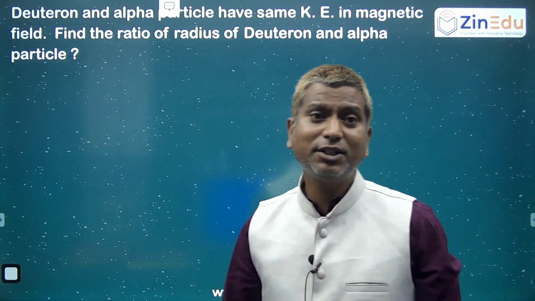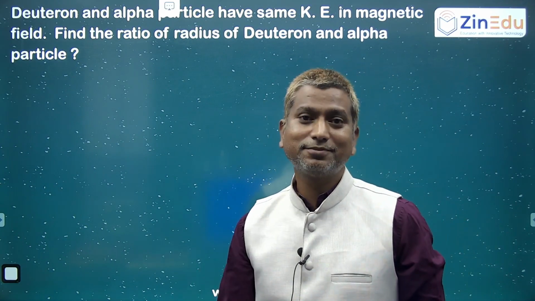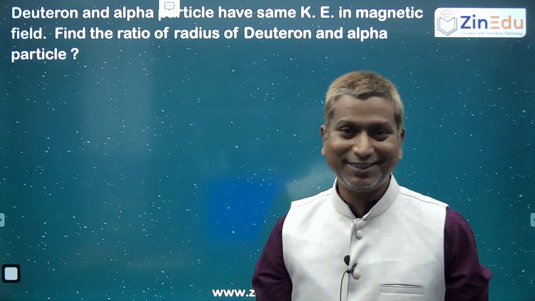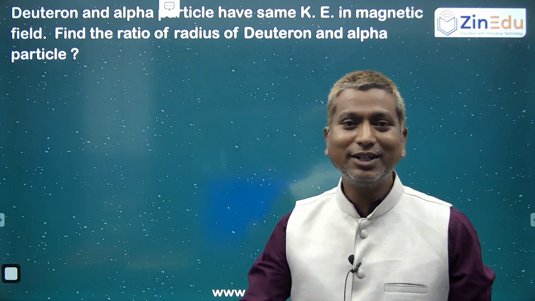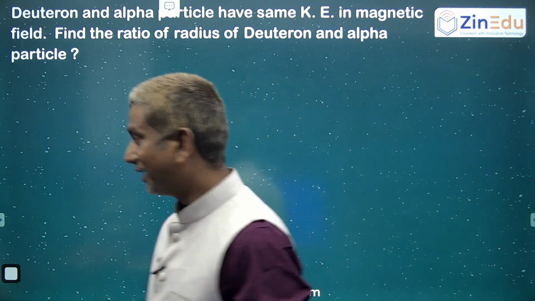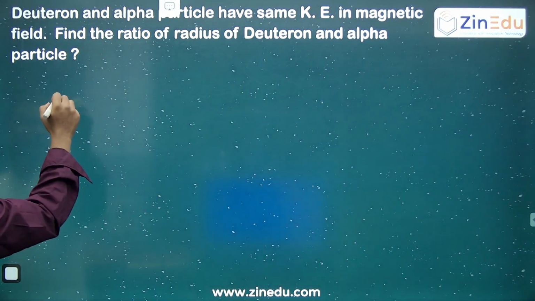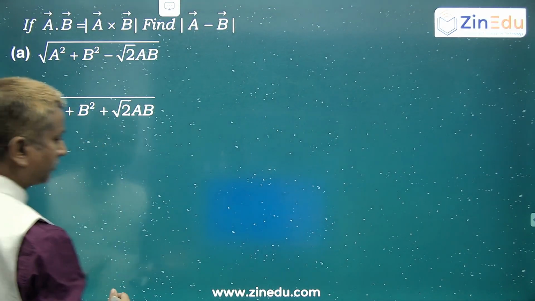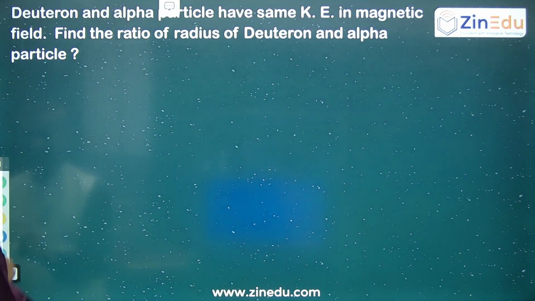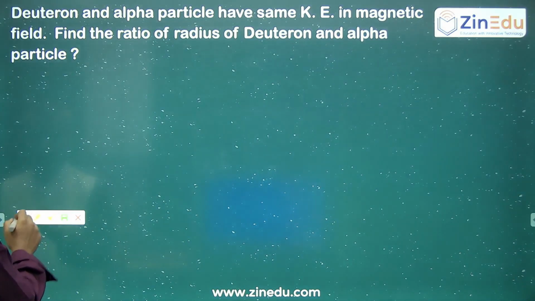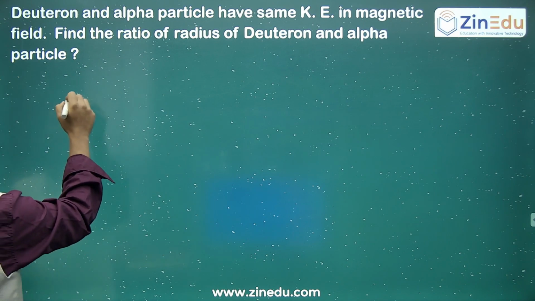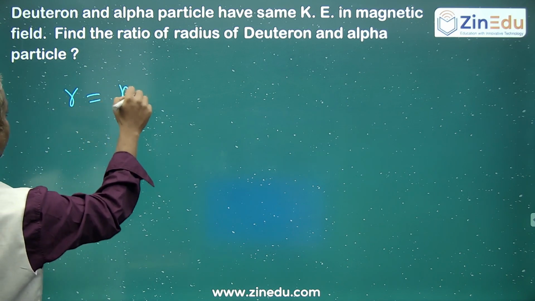Whenever any charged particle enters with a velocity in a uniform magnetic field and the velocity is perpendicular to the magnetic field, you know very well that it is executing circular motion. The radius of that circular path, we know what it is. What is the radius of that path?